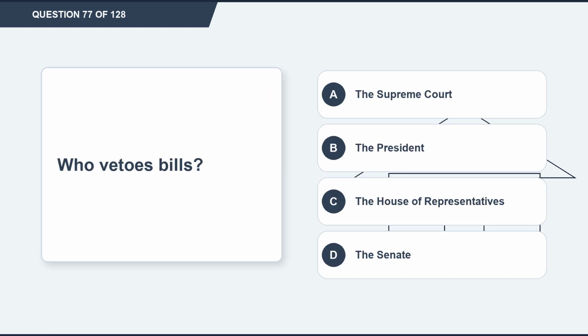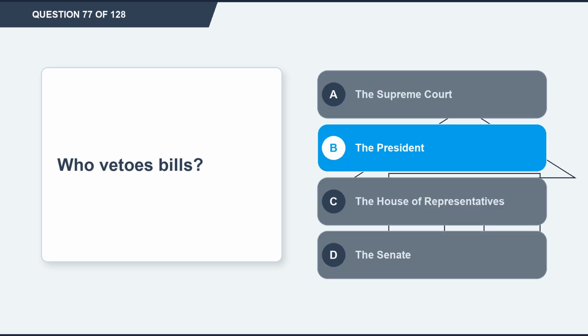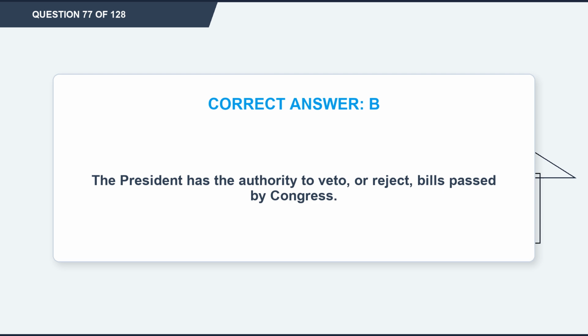Question 77. Who vetoes bills? Option A, the Supreme Court. Option B, the President. Option C, the House of Representatives. Option D, the Senate. The correct answer is option B, the President. Explanation. The President has the authority to veto, or reject, bills passed by Congress.